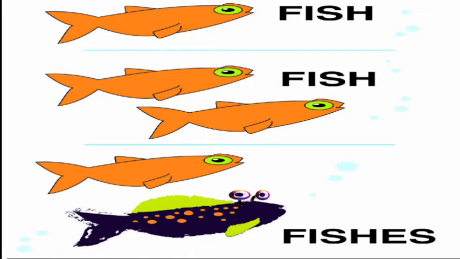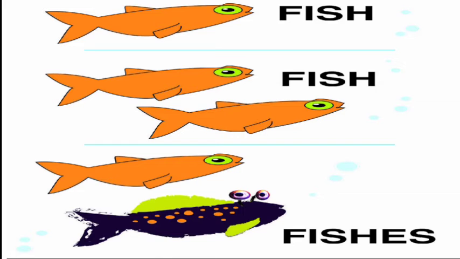But at the bottom you can see there are two fish or fishes of different variety. One is orange, another is green and blue, so these are of different variety. So the plural for such a group of fishes is fishes. Same variety, it remains the same, but with different varieties it becomes fishes. That is very important, which we learned today.